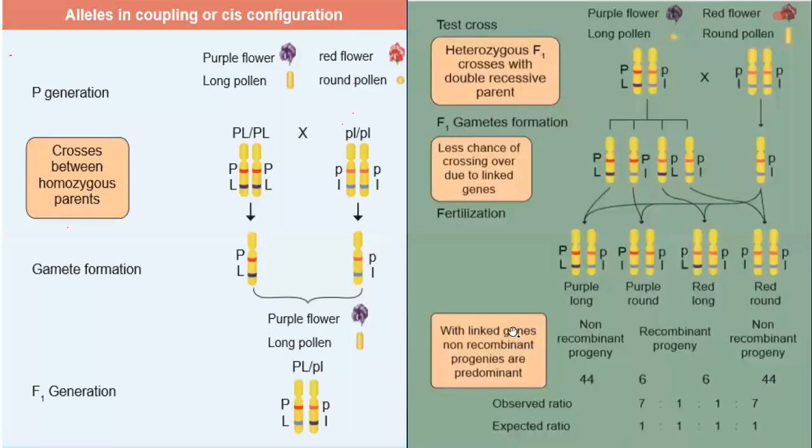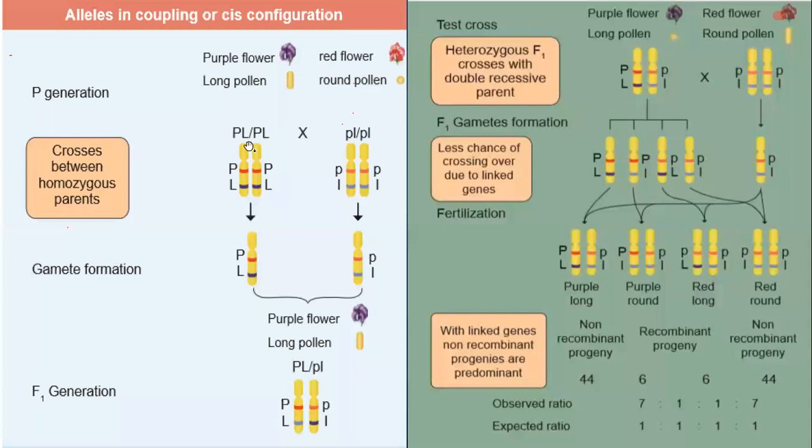You can see an example of alleles in a coupling or cis configuration. We already saw it in Lathyrus odoratus, the sweet pea. They chose a purple flower with long pollen, and another parent with a red flower and round pollen. These two are the parental combinations.